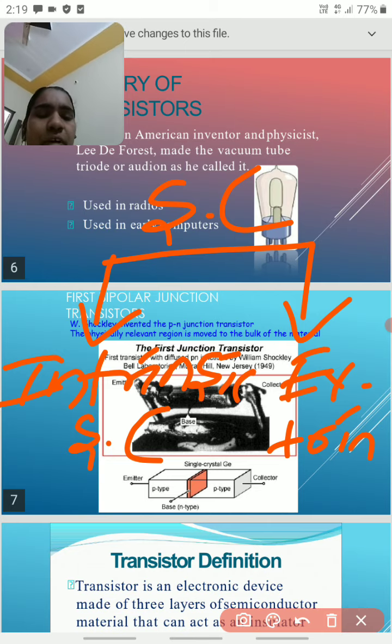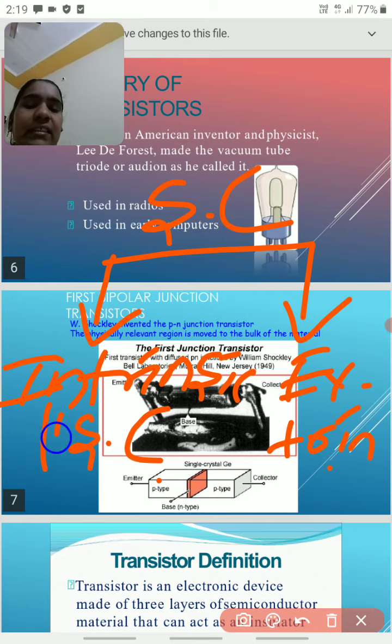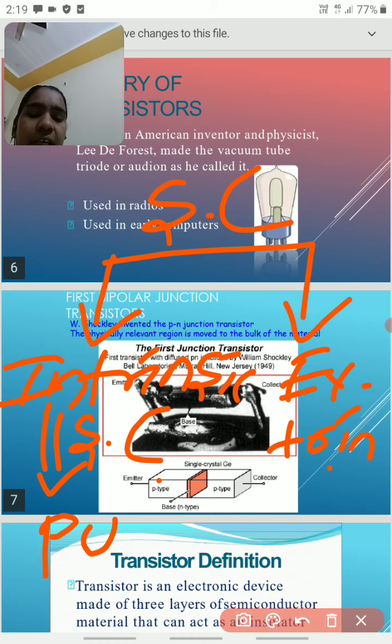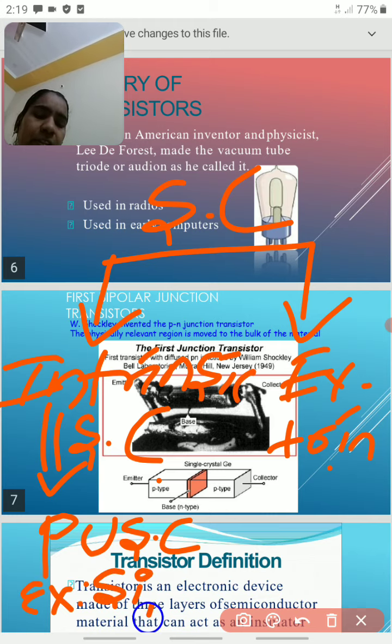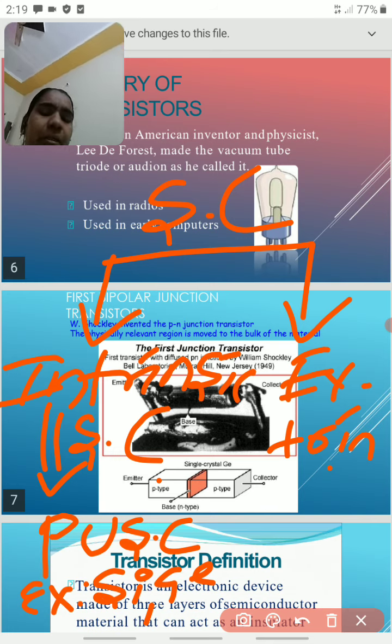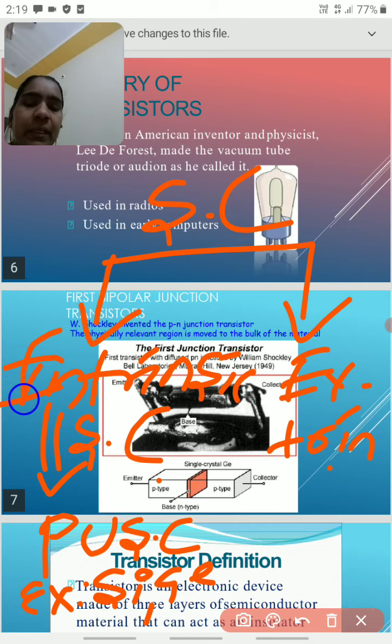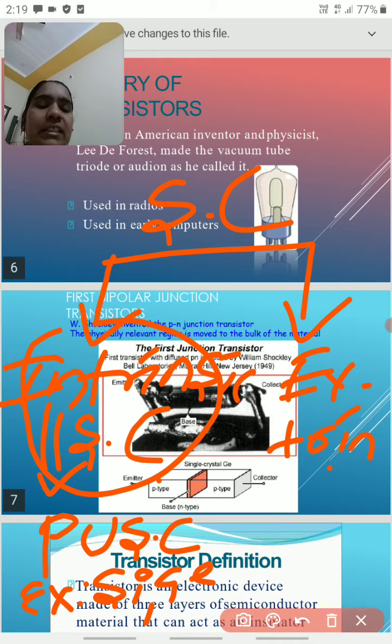What are the main differences between intrinsic and extrinsic semiconductors? Intrinsic, the name itself explains: it is a pure semiconductor. If you take silicon or germanium, it contains only silicon or germanium atoms, without doping. A material prepared like this, without doping, we call an intrinsic semiconductor.